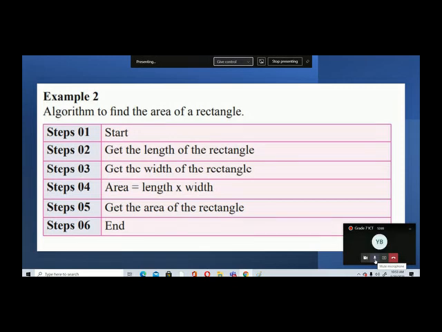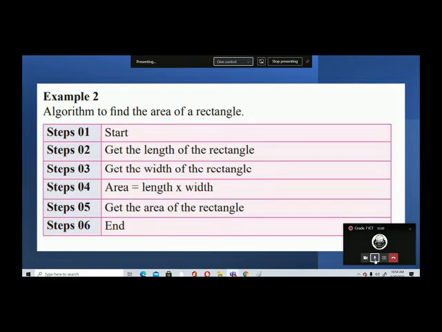Yes. What's your question? Write down the last one quickly. I will send this to your WhatsApp group if you missed anything. Madam, do we have to draw this table and write? Don't need to draw this table.